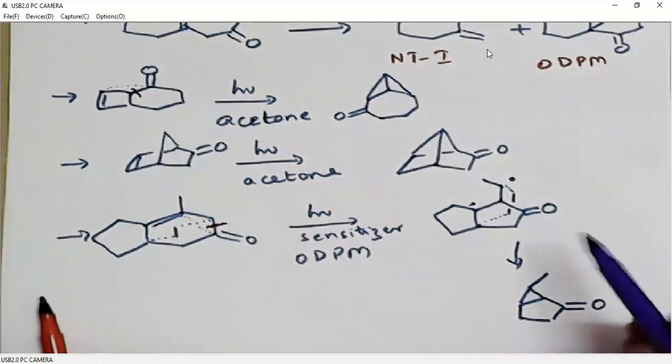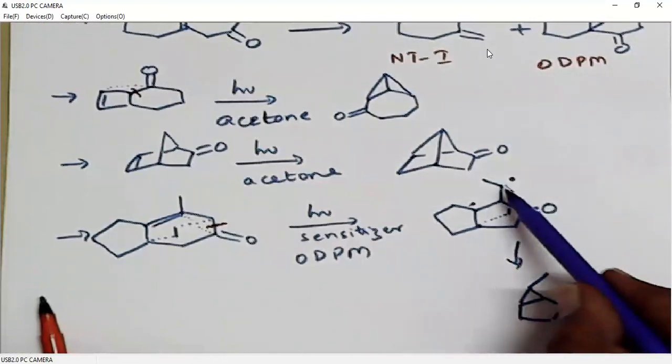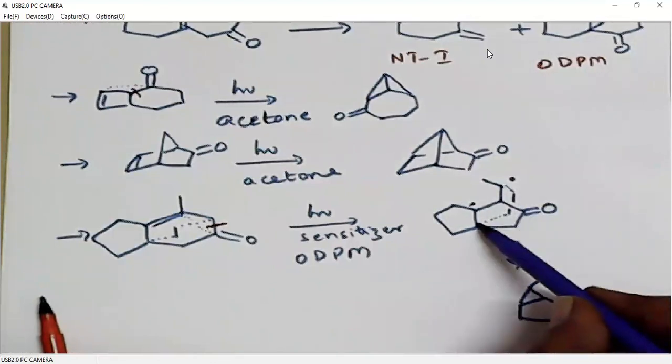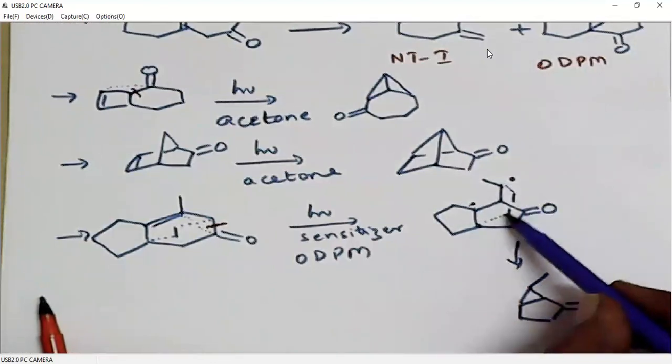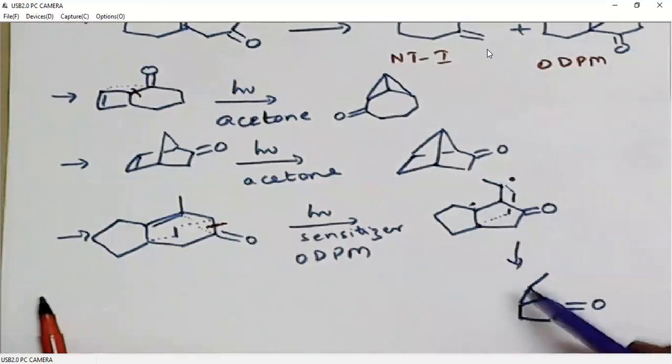Then there is a 6-membered ring, 1, 2, 3, 4, 5, 6, and between this carbon and this carbon, 1, 2, 3. Already 3 carbons are there.